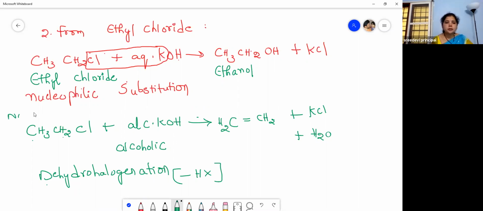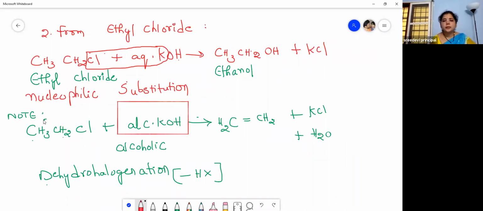So please remember, I'm mentioning this as a note to remember. This is a different reaction. If you take alcoholic KOH, what do you get? You will get ethene. Please remember, you will get ethene. So if you want to prepare an alcohol, you have to take aqueous KOH.